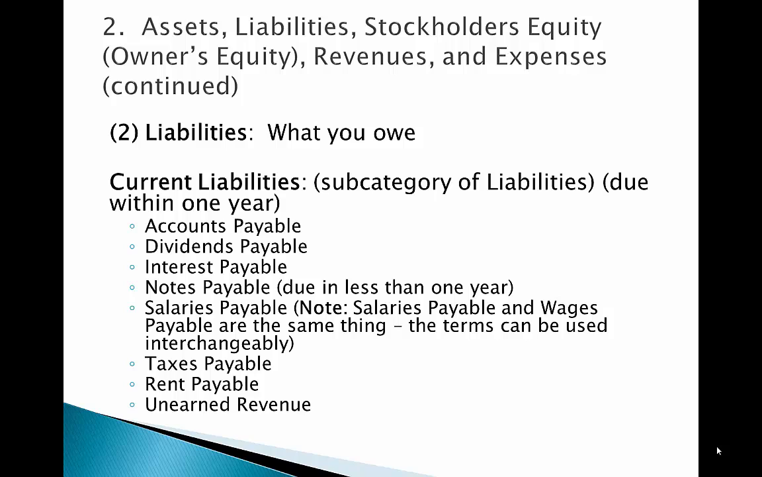Liabilities are what you owe. Current liabilities are due within 1 year. They include accounts payable, dividends payable, interest payable, notes payable, salaries payable. Notice how salaries payable and wages payable are the same thing. The terms can be used interchangeably. Taxes payable, rent payable, and an account called unearned revenue.